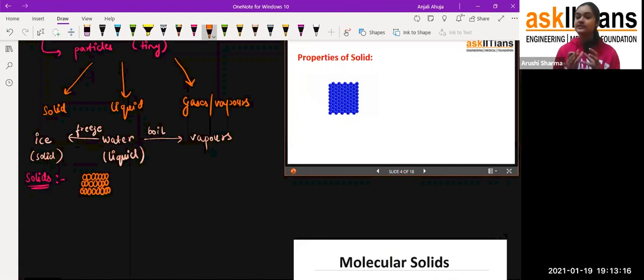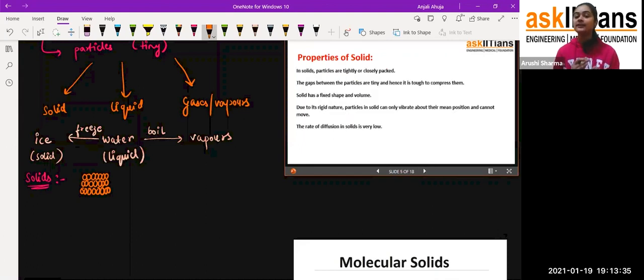Exactly. That is why, student, we call it a solid, because the particles present in a solid are very closely packed, very tightly packed. That means they do not find any space to move here and there. Now on the basis of that, student, we'll see the properties of solid. Okay. So yes, solid particles are very tightly packed, closely packed.